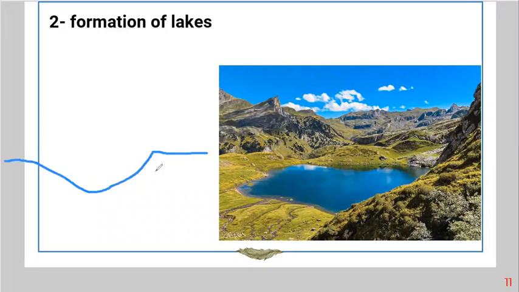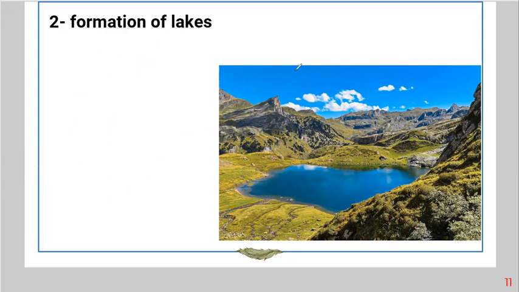This is a geosphere, since it's a part of the earth. And then we have the rain. The rain is hydrosphere, and the rain falls to this part, and the water from rivers comes and fills this area with water, and the lakes are formed.